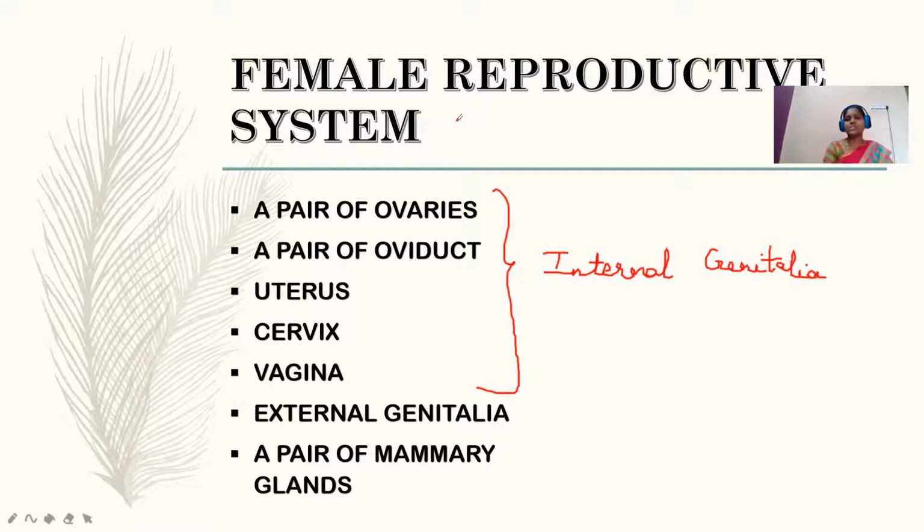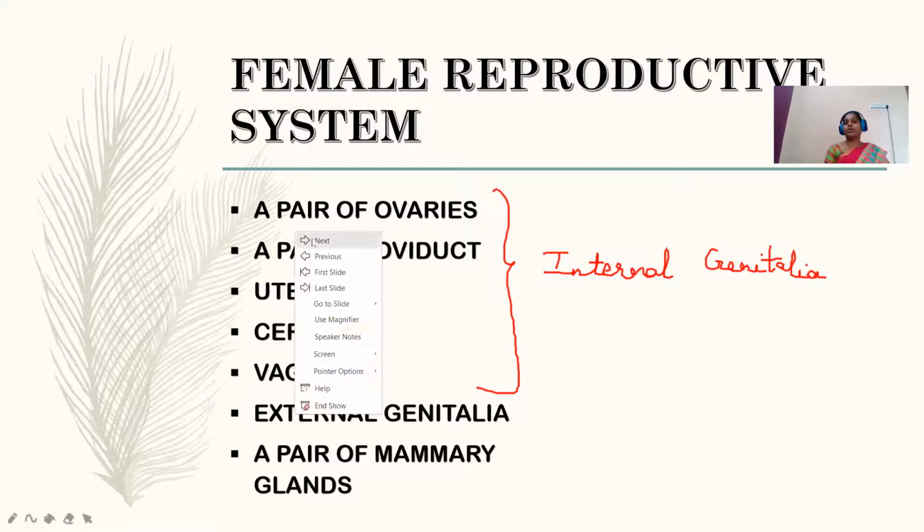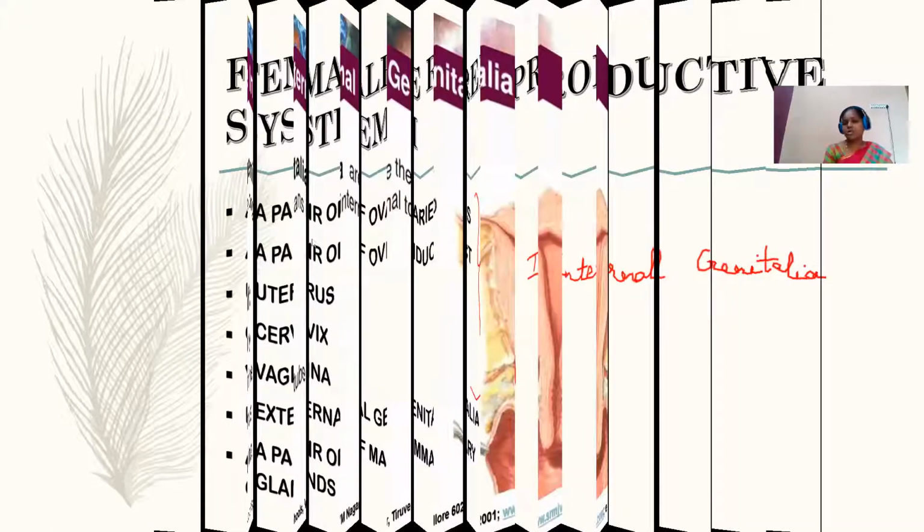Because of the presence of these mammary glands, all animals like human beings are classified as mammals. What is the importance of mammary glands? They secrete a fluid called milk, which acts as feed to nurture their young ones. So this is about the organs present in our female reproductive system. One by one, we'll see the structure of all these organs.